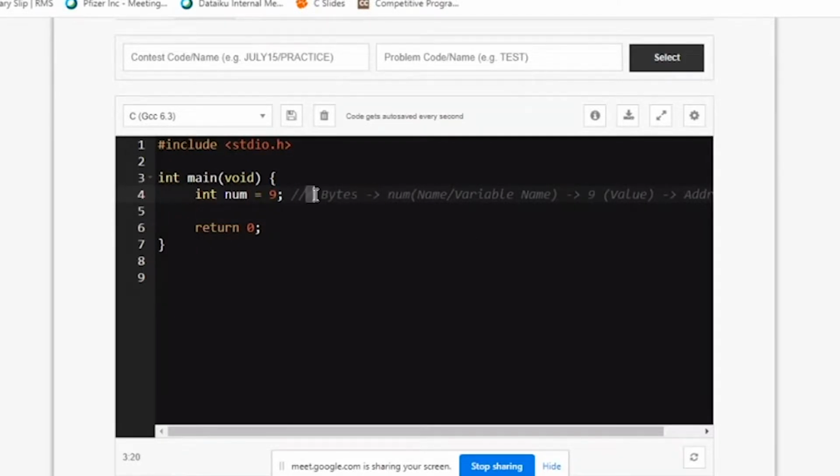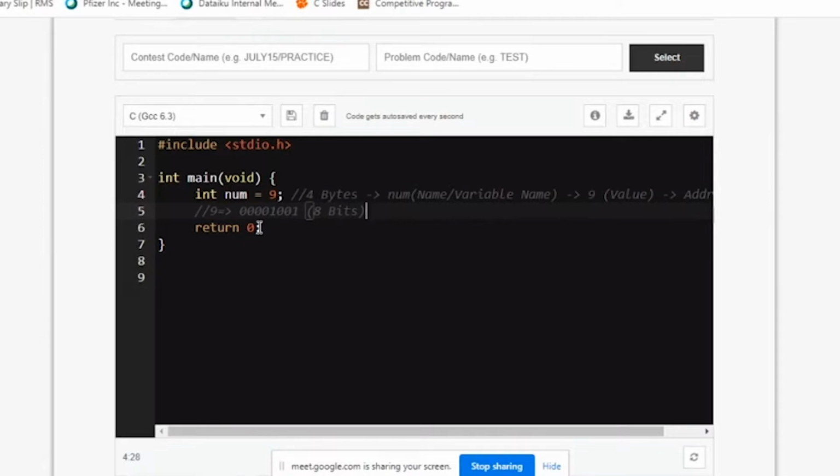If you see, we have given 4 bytes, but 4 bytes is not necessary for storing 9. 9 can be stored not in 4 bytes, it can be stored in 1 byte. 1 byte is 8 bits. Even 8 bits are not required for 9. Why? Because the binary value of 9 is 1001. You can see here 4 bits are actually enough. And if you want to give a sign in the front, you can add another 4 bits. So maximum 8 bits are enough for storing 9.